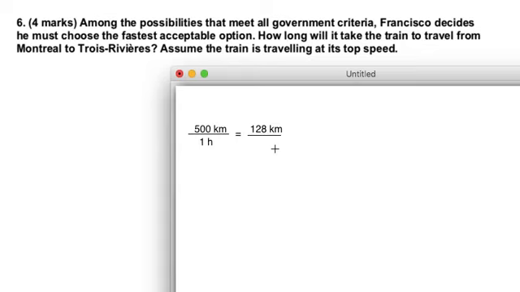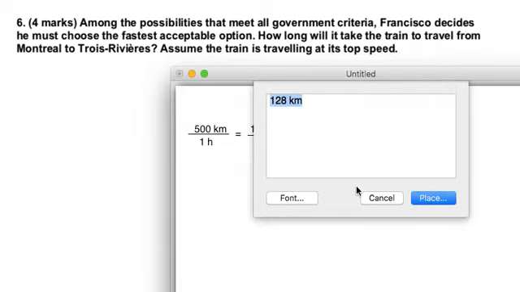Now be careful. In order for this to work, I have to make sure that my units here, kilometers and kilometers, are the same if I'm going to be using the fish method here. If that isn't the case, if I have this in meters or millimeters or whatever it is, that's not going to work. Luckily here, everything's in kilometers on top, so if I do this here, I will get my answer in hours. Now be very careful. When I do this here, I do 128 times 1 divided by 500. 128 divided by 500 is not super easy to do.